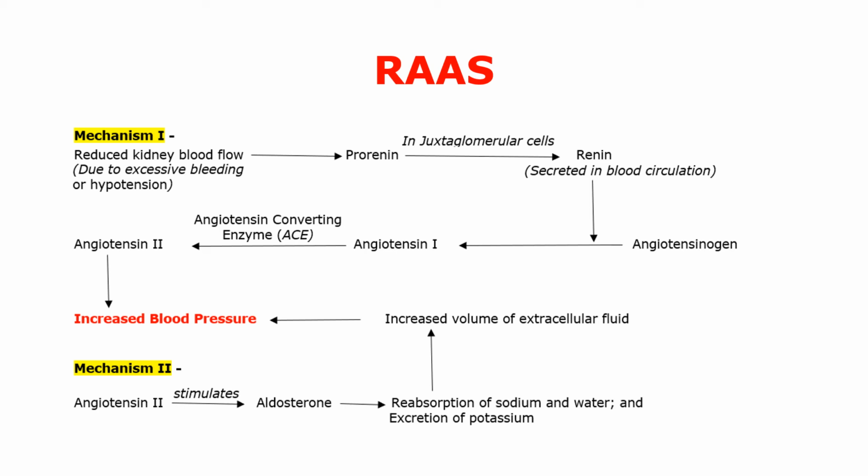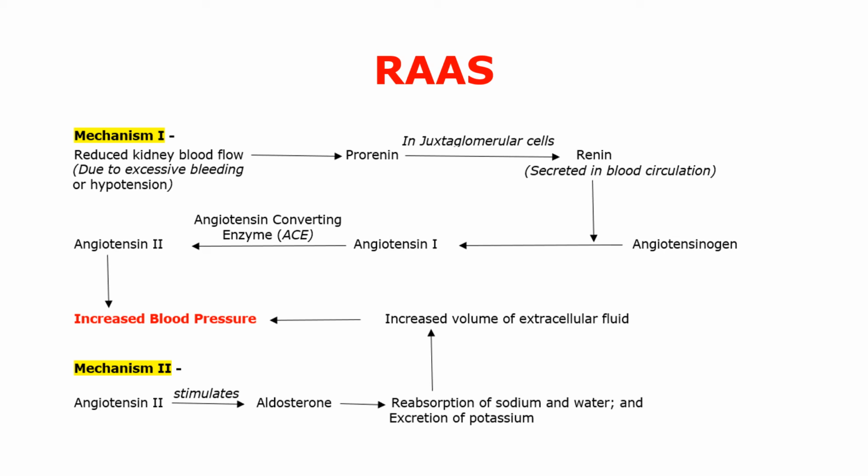At the same time, angiotensin second also stimulates the secretion of hormone aldosterone from the adrenal glands. As you must be knowing, adrenal glands are the endocrine glands present over the kidneys. This aldosterone hormone causes reabsorption of sodium and water and excretion of potassium.